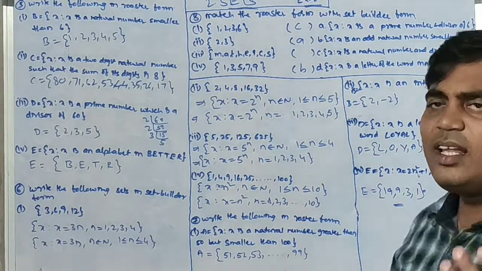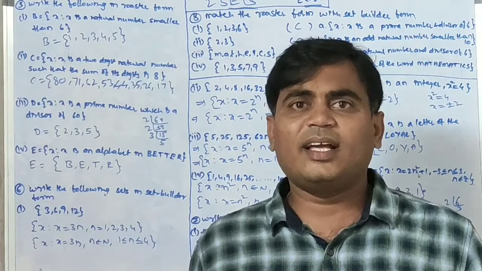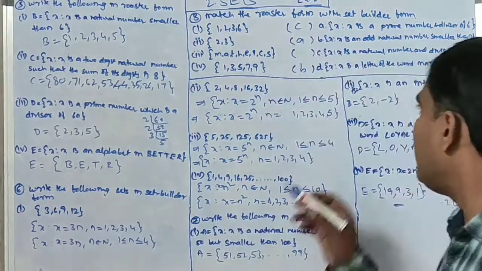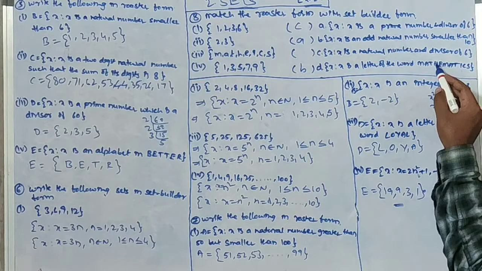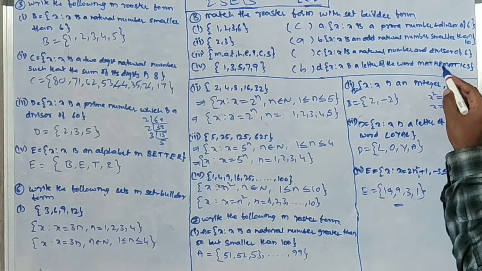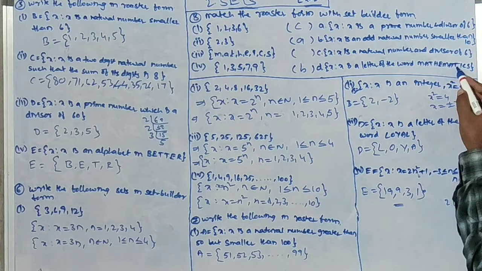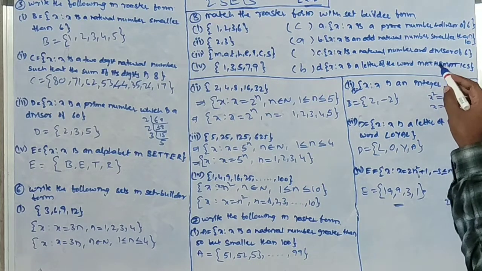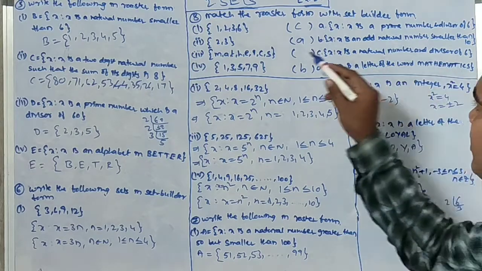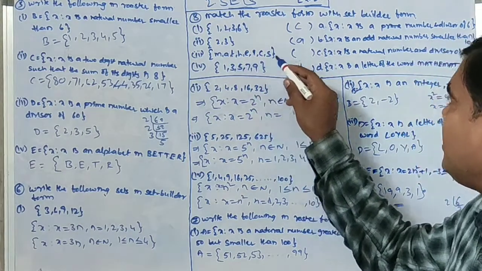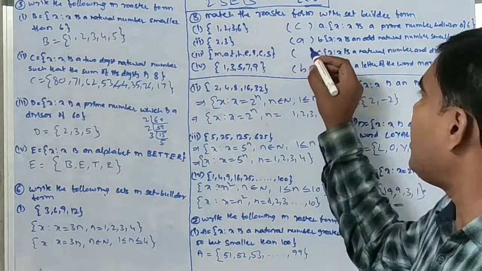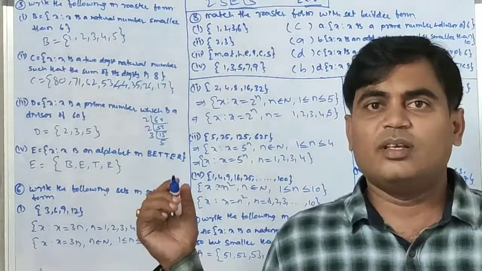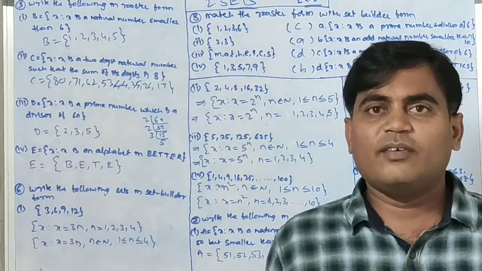Next, x is a letter of the word mathematics. If we take the word mathematics, I want to take the letters, and I want to represent each only once. M, A, T, H, E, M already came, A already came, T also came, I, C, S. So M, A, T, H, E, I, C, S. That's why the answer is the third one. So this is the required solution. Okay. So this is the end of the first exercise.